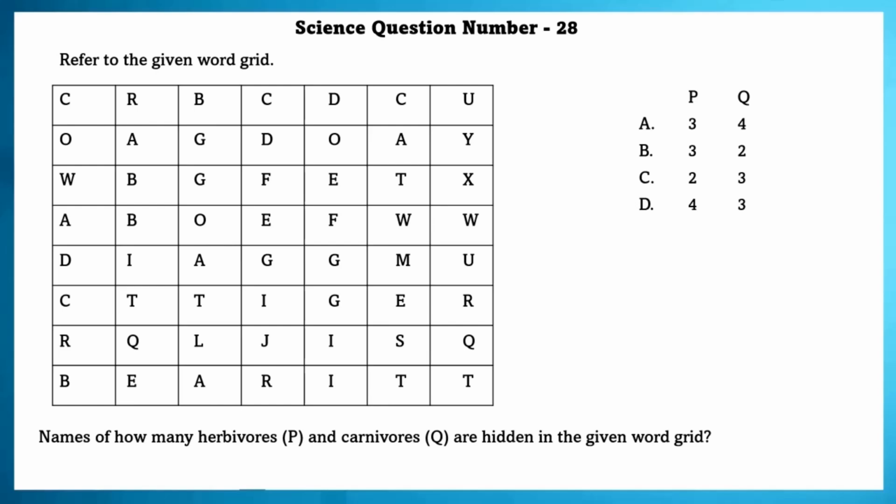Science question number 28. Refer to the given word grid. Name how many herbivores and carnivores are hidden in the given word grid. Cow, rabbit, goat are herbivores, while tiger and bear are carnivores. Over here, you might be thinking why we have circled bear, because it's an omnivore, right? But actually, polar bears are carnivores and normal bears are actually omnivores.